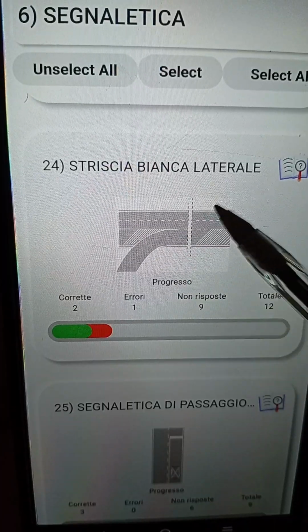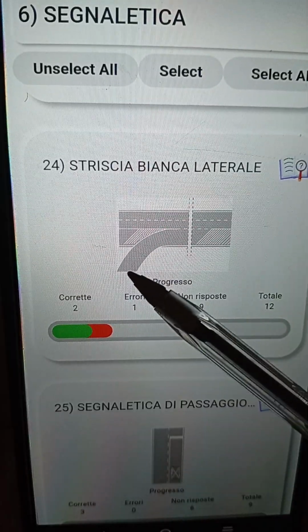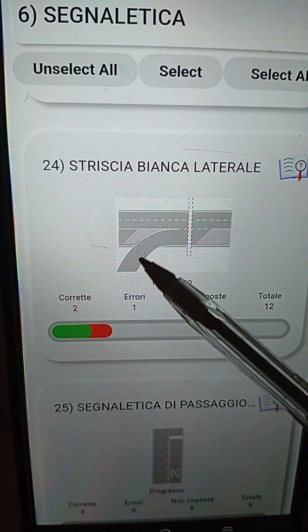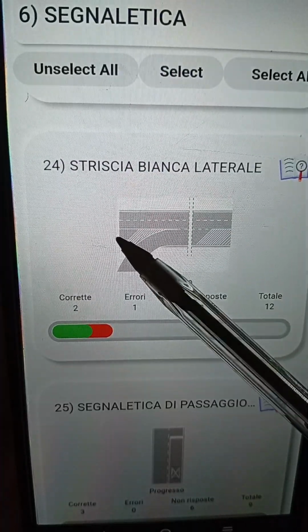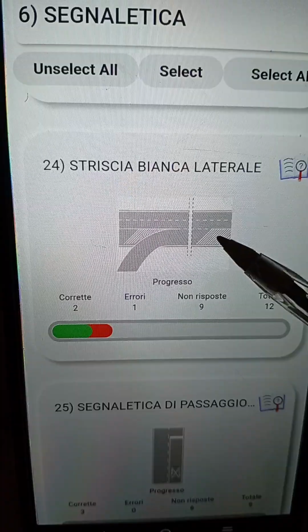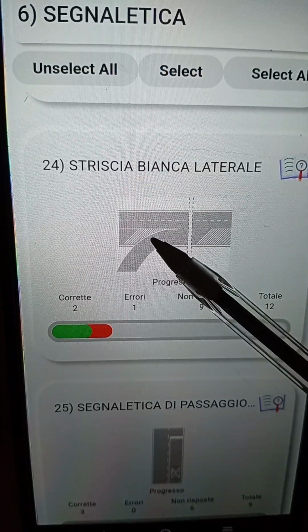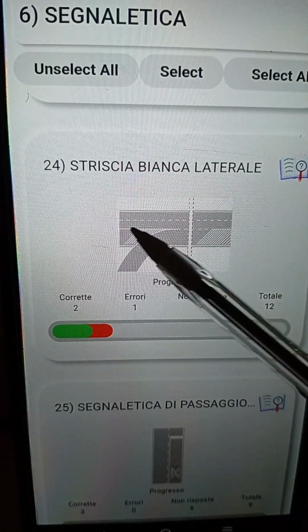On the carreggiata. Stare attenti ragazzi. Very simple as ABCD. It can also be called the corsia di accelerazione. I repeat myself again. It can also be called what? The corsia di what? Acceleration. This part you are seeing is the emergency what? Corsia. Stare attenti. Sosta the emergency. Okay, this part you are seeing.